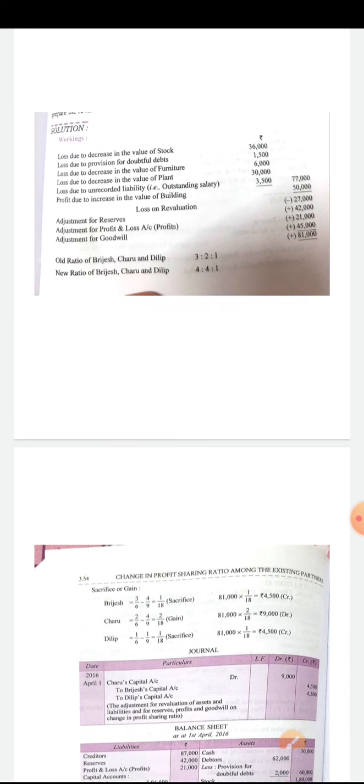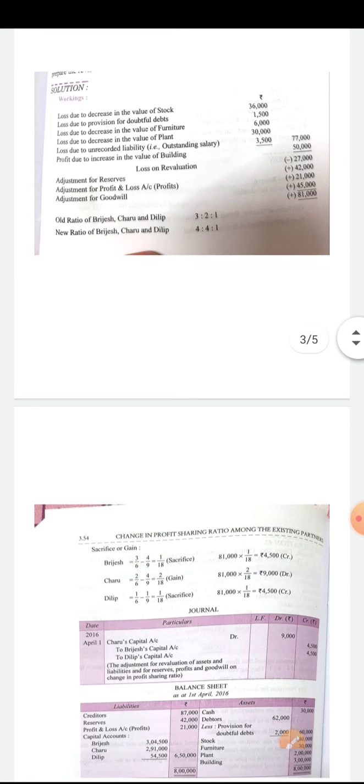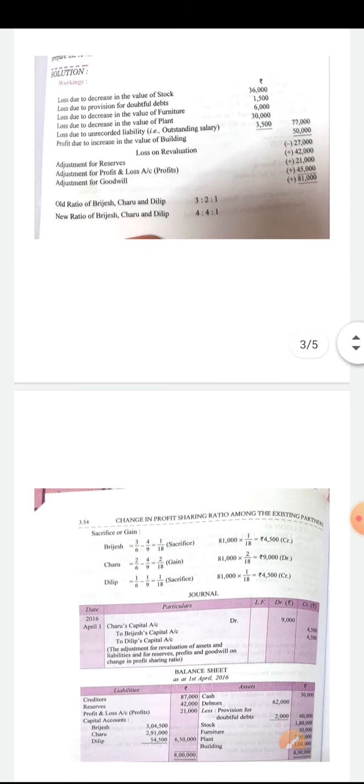Then here partners do not want to distribute the profits and the reserves given in the balance sheet. So the net effect: adjustment for reserves and adjustment for profits. We will add the value of reserves and value of profits to the revaluation loss. Loss on revaluation 27,000. Adjustment for reserves 42,000. Adjustment for profits 21,000.